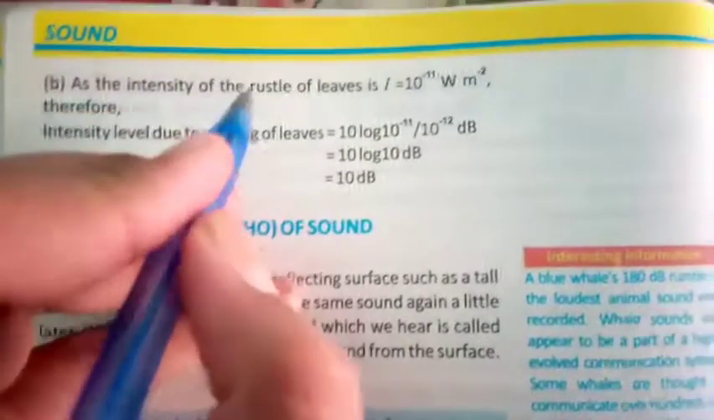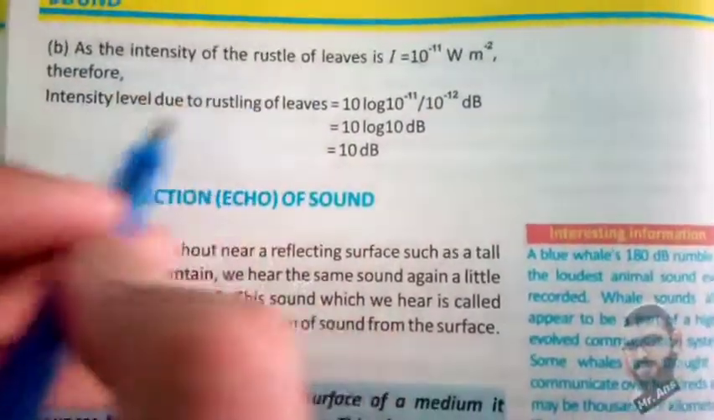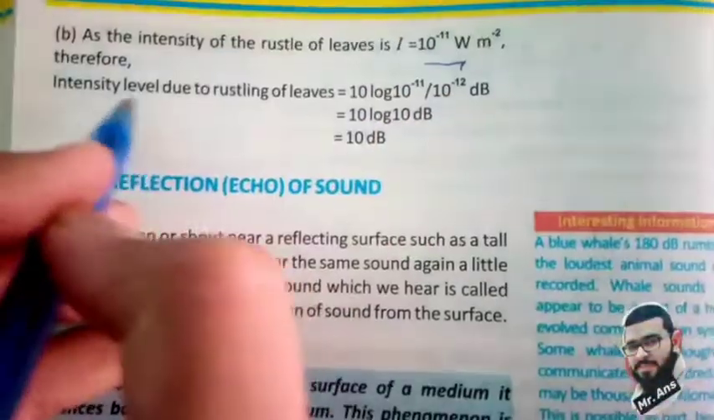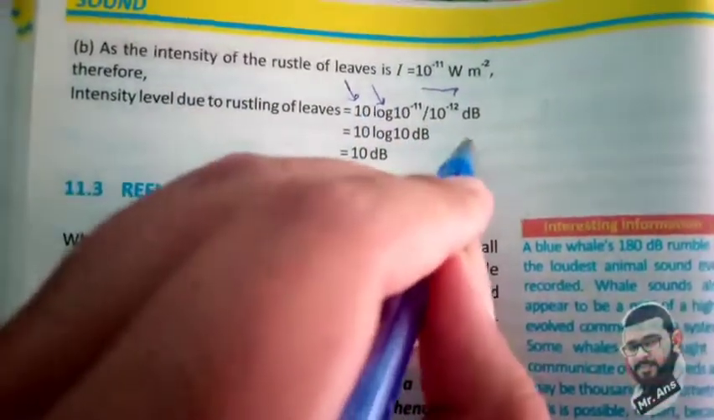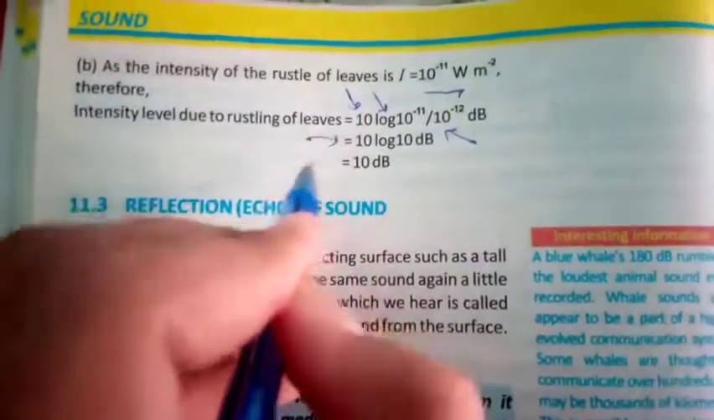As the intensity of the rustle of leaves is this, therefore the intensity level due to the rustle of leaves is 10 log, in dB. So we have this answer.